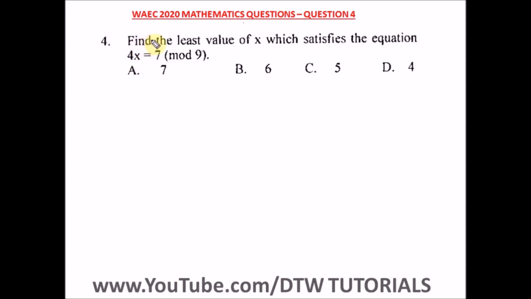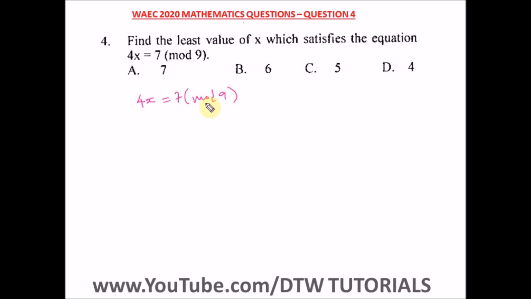Question 4 of the WAEC 2020 Mathematics Past Question, that's your WASSCE exam. It says, find the value of x which satisfies the equation 4x equal to 7 modulo 9. Okay, how do we solve this? We have 4x equal to 7 mod 9.